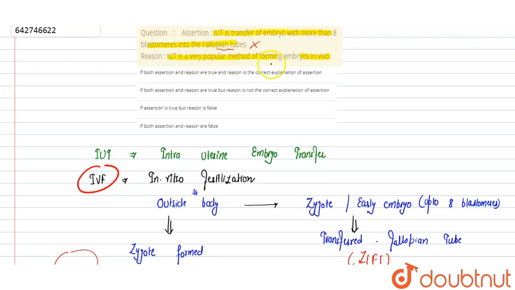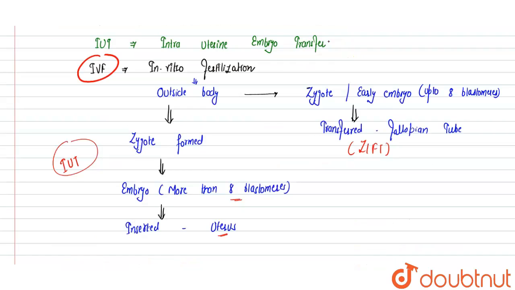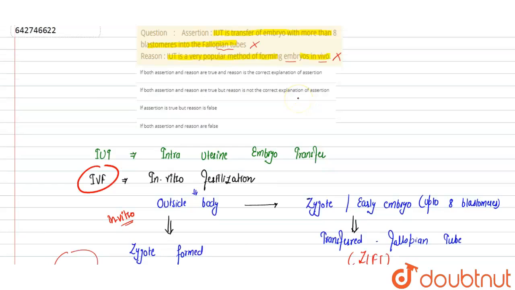IUT is very popular method of forming embryos in vivo. This is also incorrect. Embryos are formed outside the body, that is in vitro. Fertilization occurs in vitro, embryos are formed in vitro, then fetus formation will be in vivo. So both assertion and reason are false. Here we can see that option D is correct. The rest 3 are incorrect options. Hope you get it. Thank you.